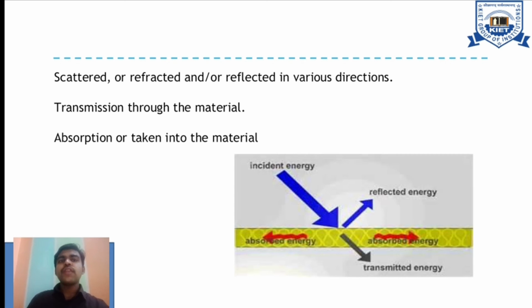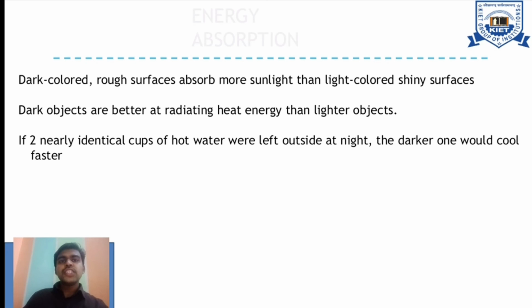So this is what we have to consider, the two criteria: one is reflection, another is refraction. One part is getting absorbed, another is reflected back. So two variations we have to keep in mind when considering these electromagnetic variations. Here comes the energy absorption.